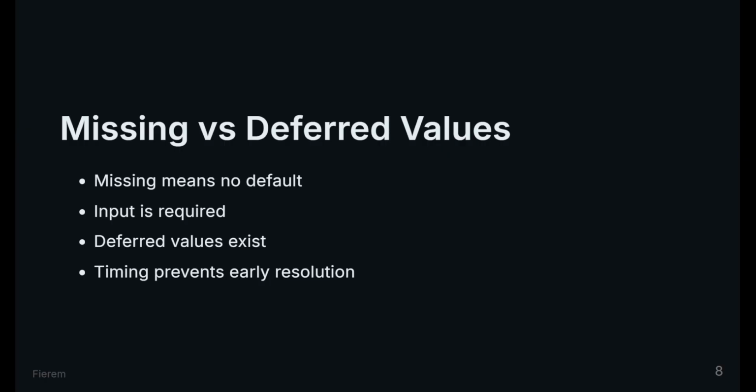Terraform distinguishes between missing values and deferred values. A missing value means no default was provided. Terraform must ask for input. A deferred value exists, but depends on something that is not known yet. Only known values can shape structure.